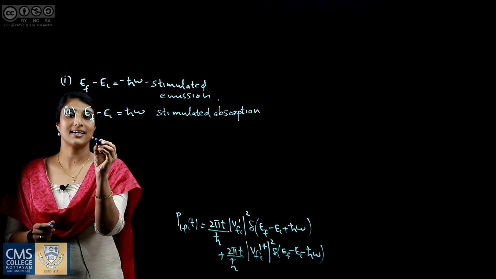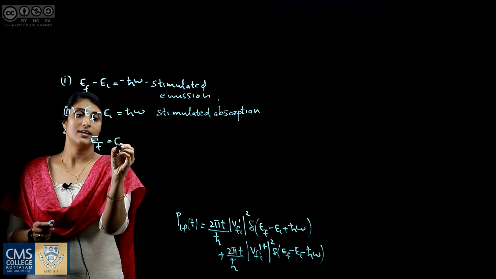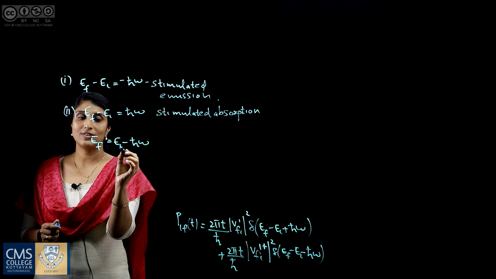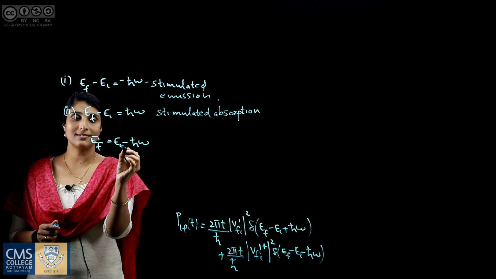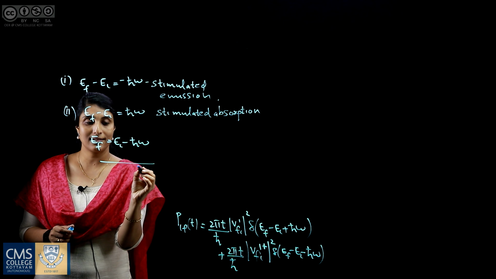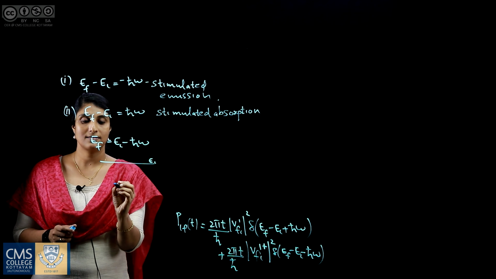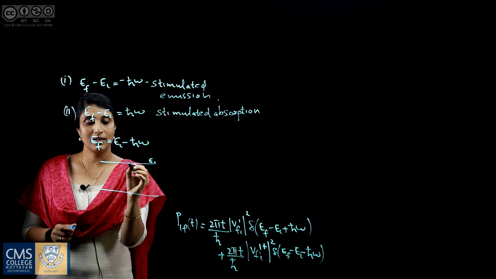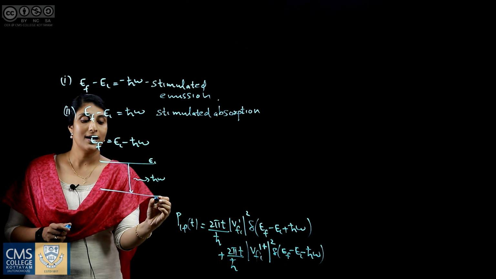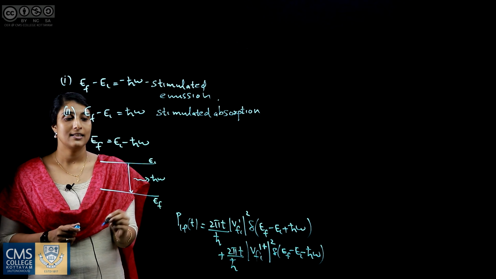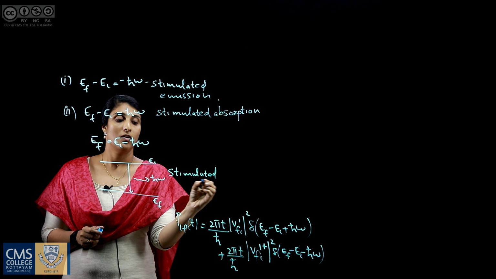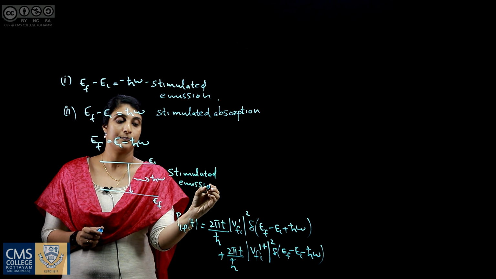If we consider the first condition, we have Ef equals Ei minus h bar omega. That is, the system is in an initial state with energy Ei and the final state is lowered by an energy of h bar omega. That is, the system is already in an excited state. This is the initial state and the system gives out a photon of energy h bar omega and reaches its final state. That is, this corresponds to stimulated emission. This stimulated emission occurs due to the perturbing field.